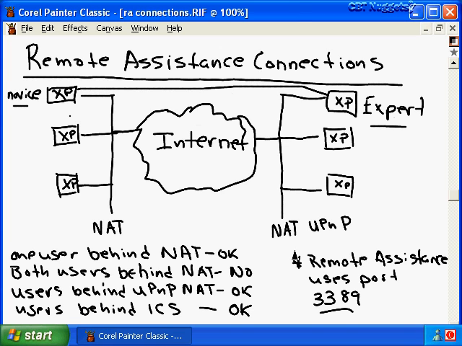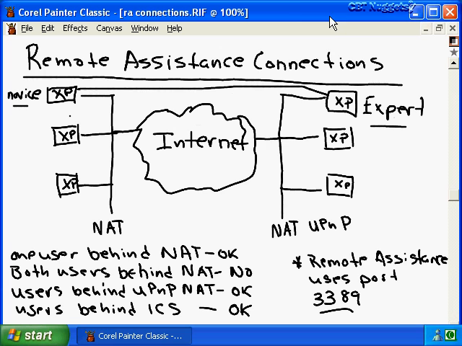On the other hand, if we have a universal plug-and-play NAT device, the universal plug-and-play functionality in NAT will allow the remote assistance to detect the public IP address on this NAT device and take that IP address and insert it into the remote assistance ticket or the invitation, which in turn allows for the remote assistance session to take place. So really the difficulty that we face here is whether or not the novice user and the expert users are behind non-universal plug-and-play or universal plug-and-play NAT devices.